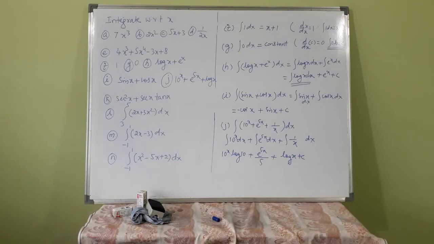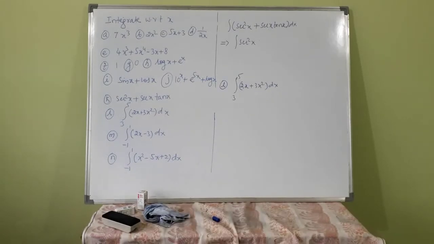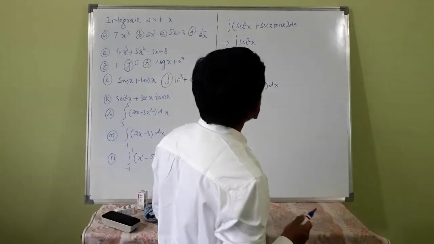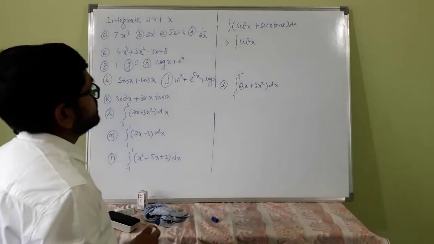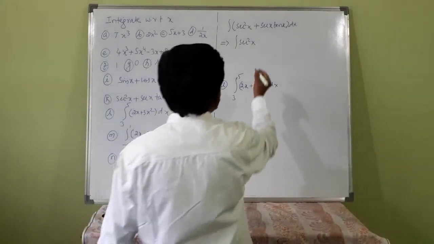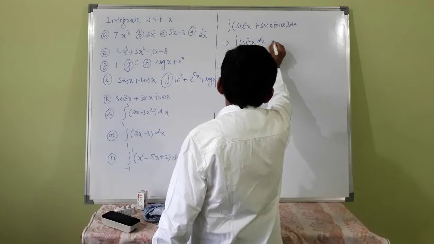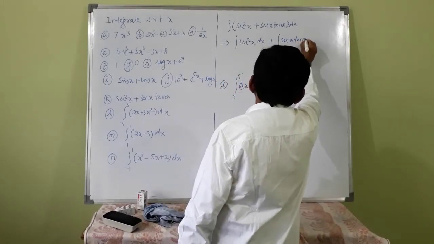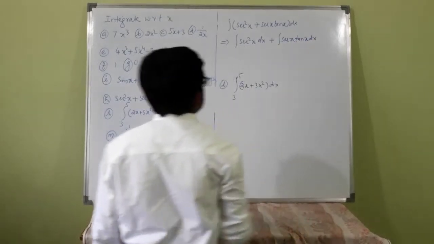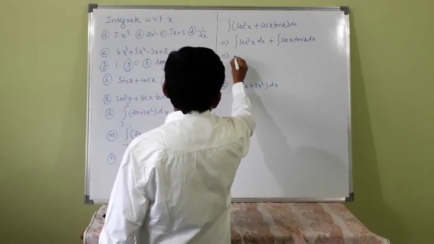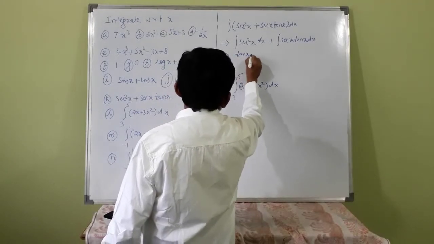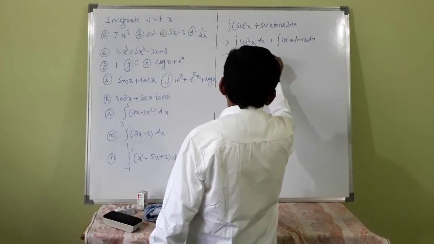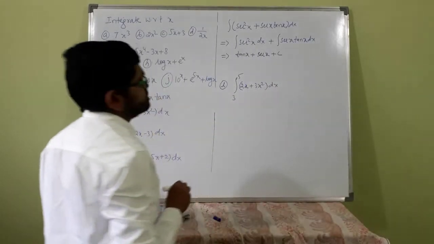Now integration of secant squared x plus secant x tan x dx. Integration of secant squared x dx plus integration of secant x tan x dx. Integration of secant squared x is tan x. Integration of secant x tan x is secant x plus c. Okay.